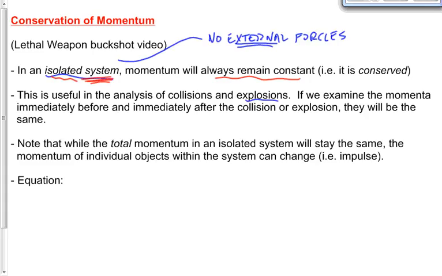Well, the law of conservation of momentum comes from Newton's third law, not his second law. And Newton's third law, if you remember from physics 20, says if object 1 applies a force on object 2, then object 2 will always apply an equal and opposite force on object 1. There will always be an equal and opposite force. You guys remember that, right? That's the one you learn in grade 7 that says for every action there's an equal and opposite reaction.